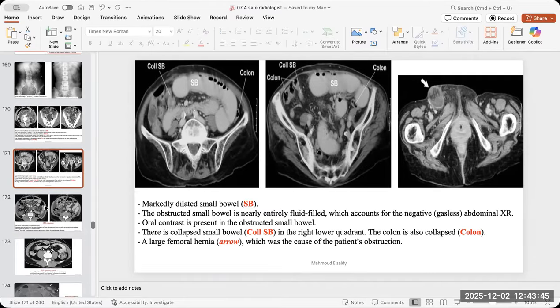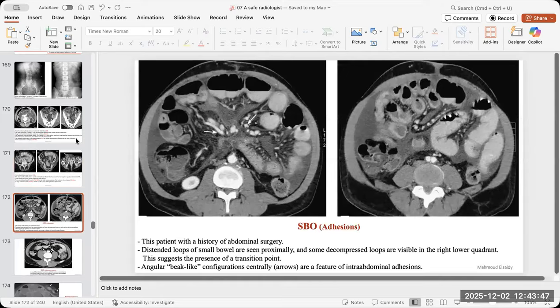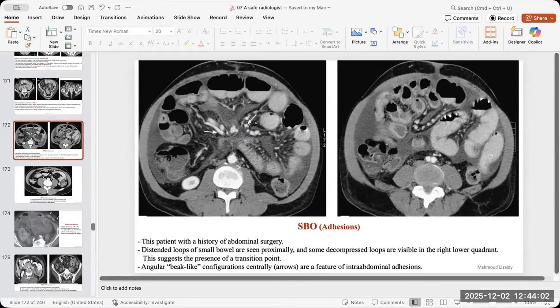Okay. Then the adhesion, where there is no specific cause, but you can see there is a transition zone and you don't know what is the cause. There is previous history of surgery or so. So the cause would be adhesions.